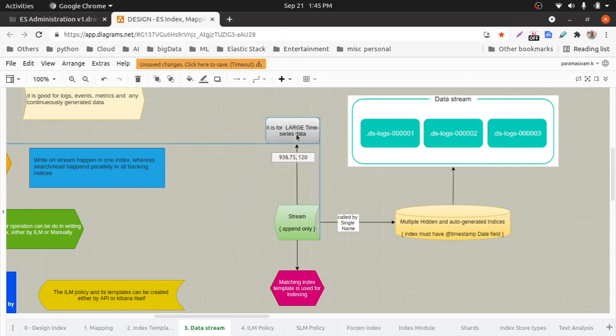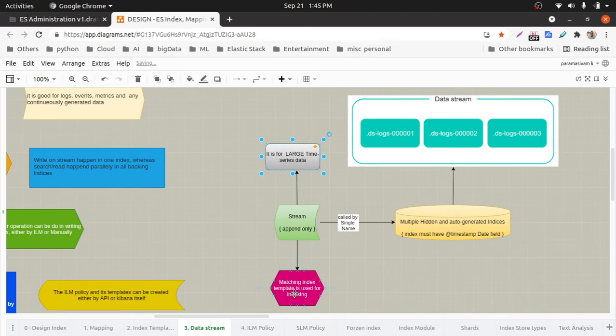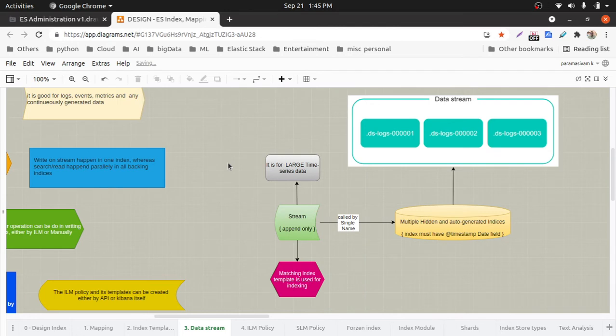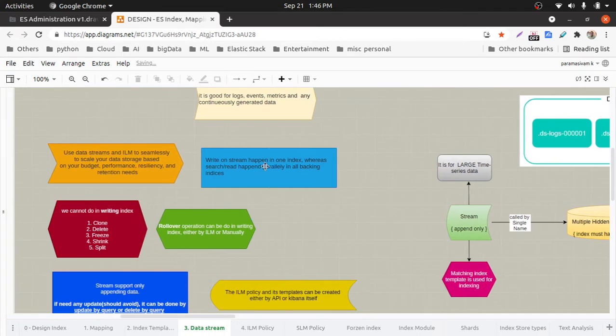Of course it is a large set of data. If it is a plain index, it will have only one index, and then we have to switch to another index. Whenever we have a large volume of data, it's far better to use data streams. So this is the high level structure of the data stream, and these are the reasons why we choose data streams for ingesting our data.